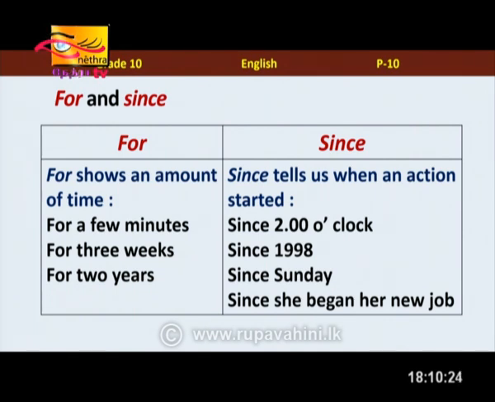That's the difference between for and since. You can use these time indicators in your sentence to make it more meaningful.